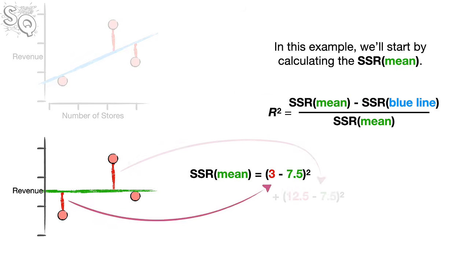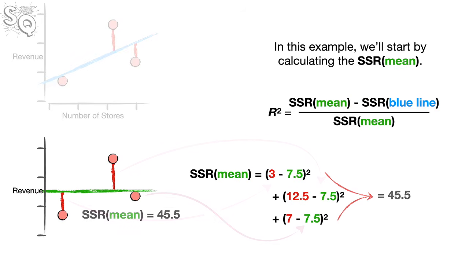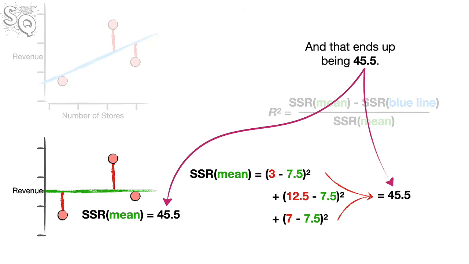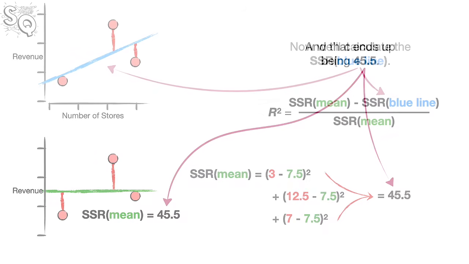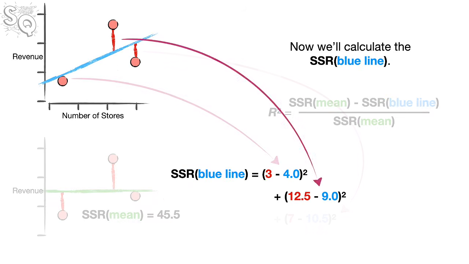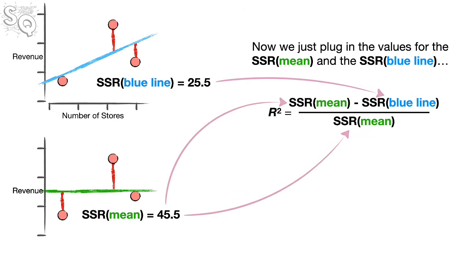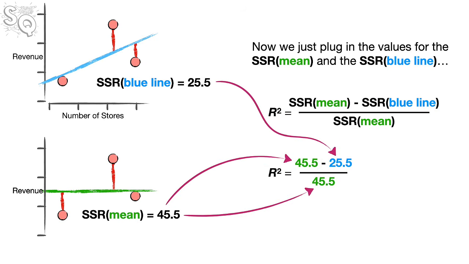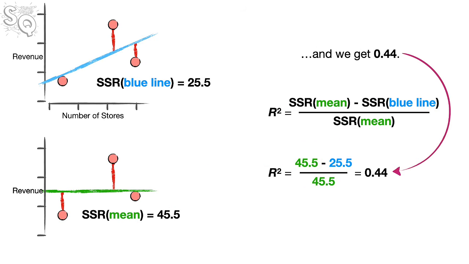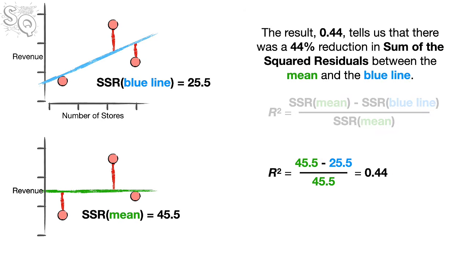In this example, we'll start by calculating the sum of squared residuals around the mean. And that ends up being 45.5. Now we'll calculate the sum of squared residuals around the blue line, and that ends up being 25.5. Now we just plug in the values for the sum of squared residuals around the mean and the sum of squared residuals around the blue line. And we get 0.44. The result, 0.44, tells us that there was a 44% reduction in the sum of squared residuals between the mean and the blue line.